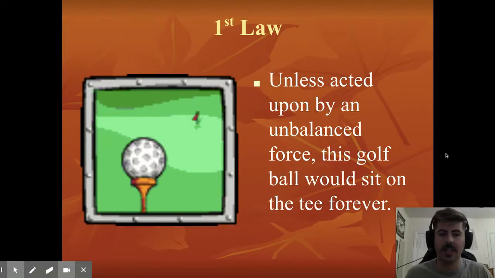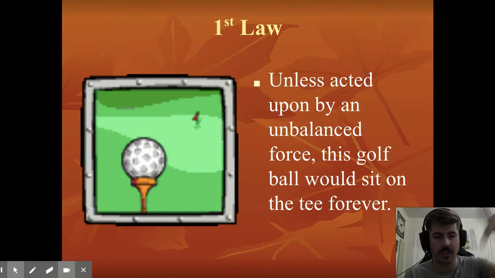So again, unless acted on by an unbalanced force, the golf ball is going to sit on the tee forever in this case. So we've got gravity pushing down on the tee. We've got the tee pushing back up on the golf ball. And so it's going to be staying in that exact same spot. It doesn't want to move. An object at rest wants to stay at rest.